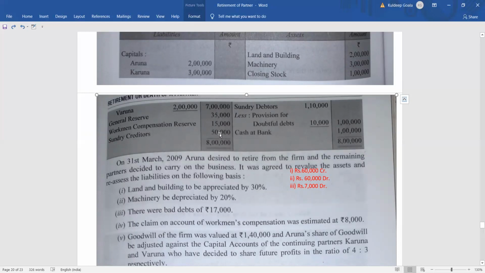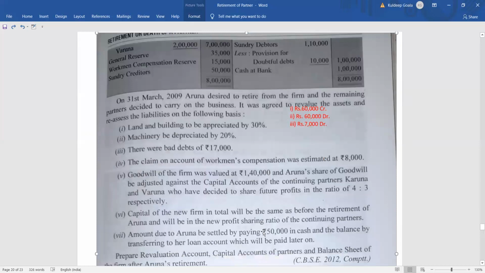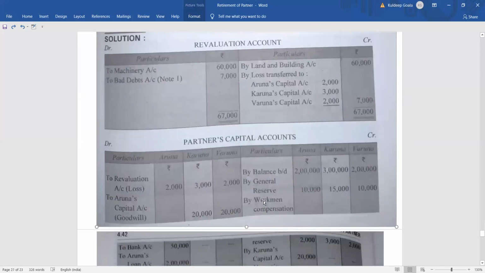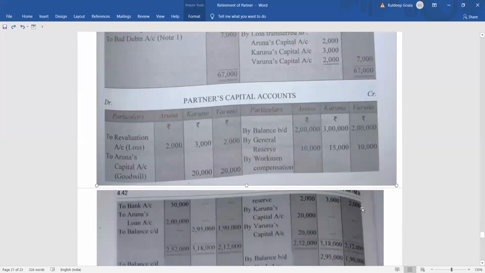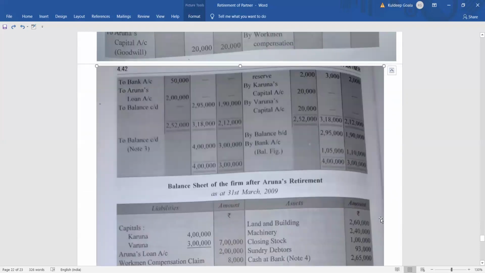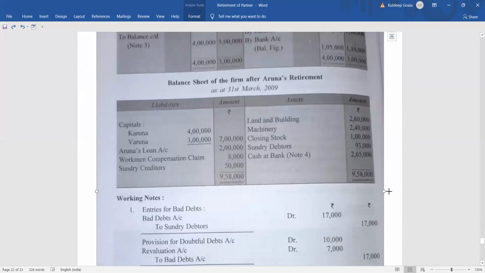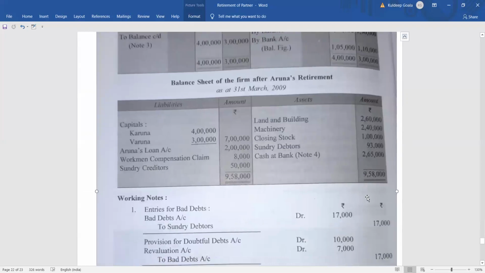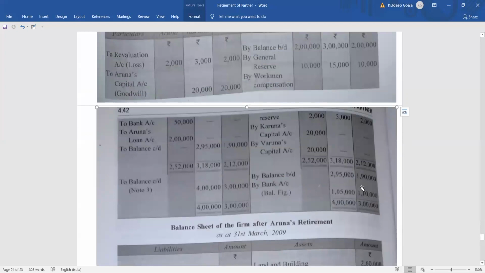The remaining amount of 7,000 will be given in the ratio of 2:3:2. Okay, so this is how it is coming by partners capital account. So in the partners capital account credit side, by workman compensation reserve 2,000, 3,000, and 2,000 respectively. Clear? So this is nothing but the amount of the workman compensation which was not claimed. So it will come here.